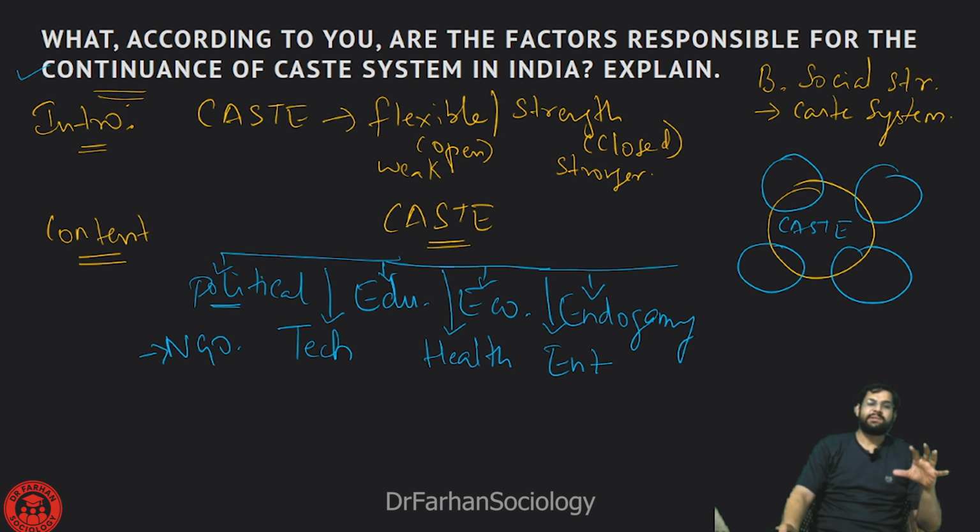So, looking at this question, I want to bring together all these phenomena through which caste keeps itself going. What are the factors responsible for the continuance of the caste system? I will say the political system, education, economy, marriages, matrimonial websites, technology, some NGOs, health, entertainment, all of them. So it is a phenomenon present in society, yes.